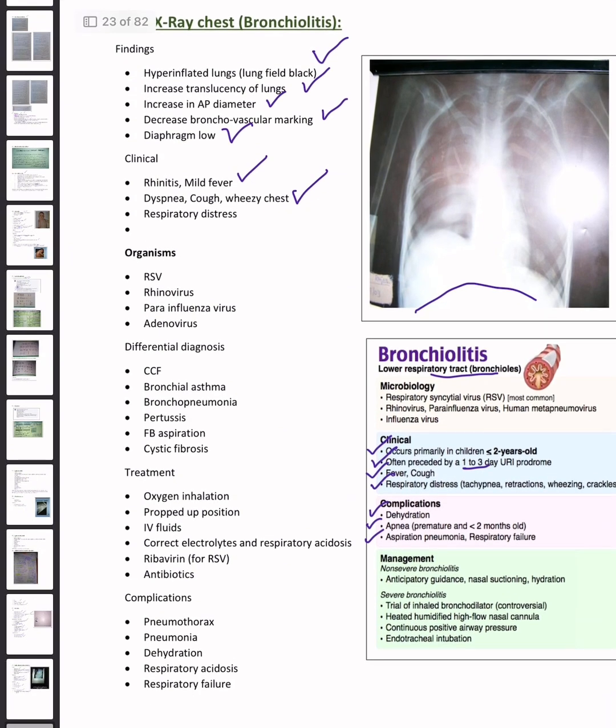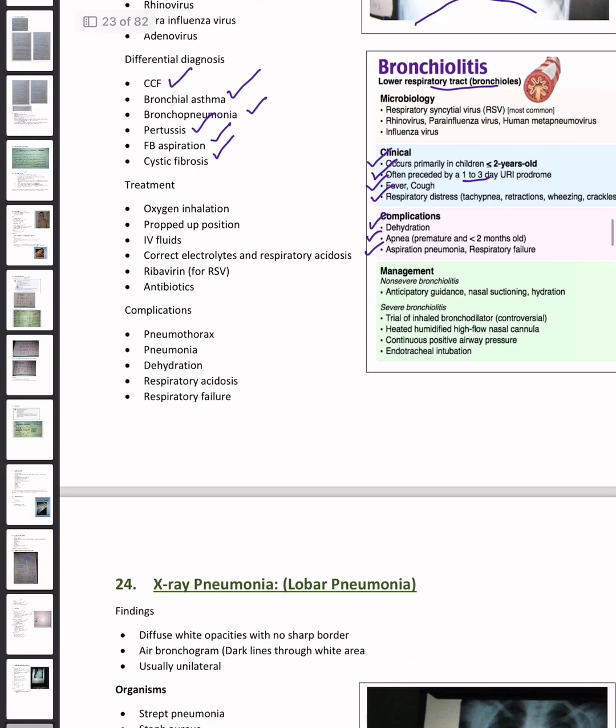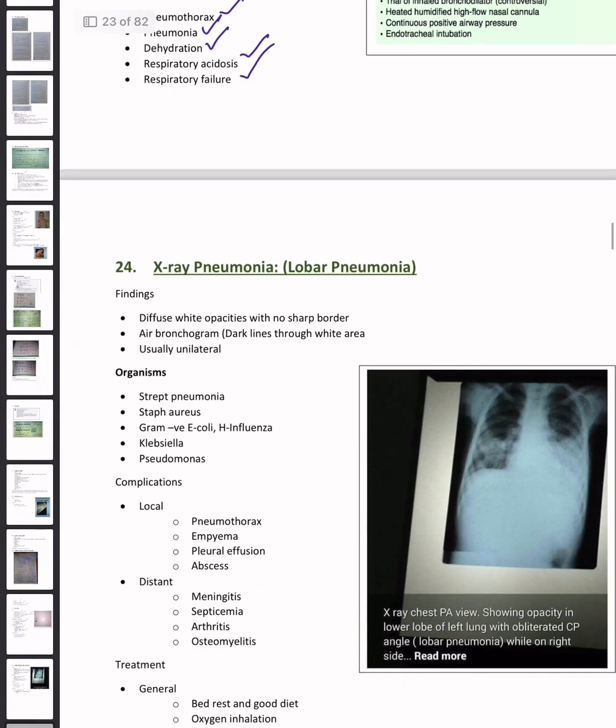What organisms are involved? Rhinovirus, parainfluenza virus, adenovirus. What are the differential diagnoses? Congestive cardiac failure, bronchial asthma, bronchopneumonia, pertussis, foreign body aspiration, and cystic fibrosis. What are the treatment options? Oxygen inhalation, propped up position, IV fluids, correct electrolytes and respiratory acidosis, ribavirin, and antibiotics. Complications: pneumothorax, pneumonia, dehydration, respiratory acidosis, and respiratory failure.